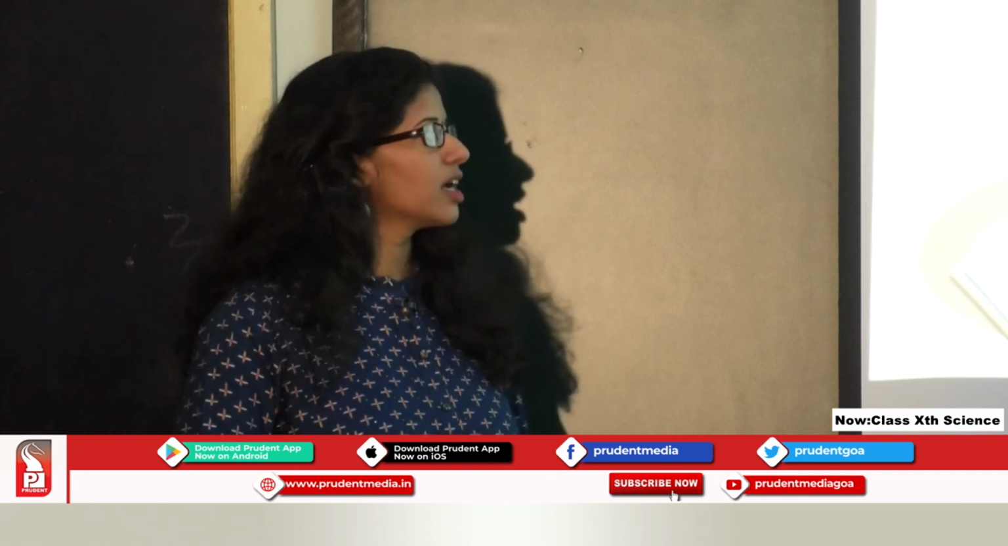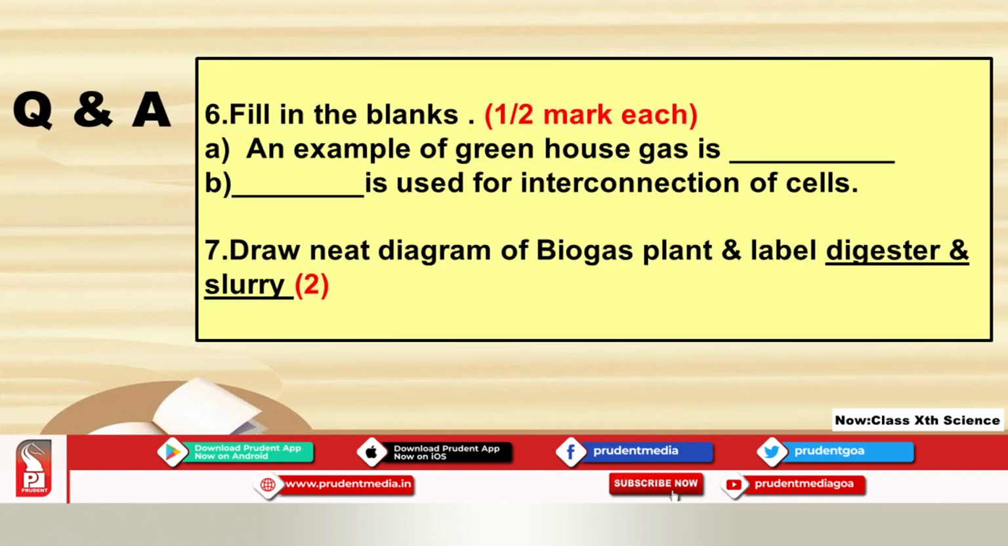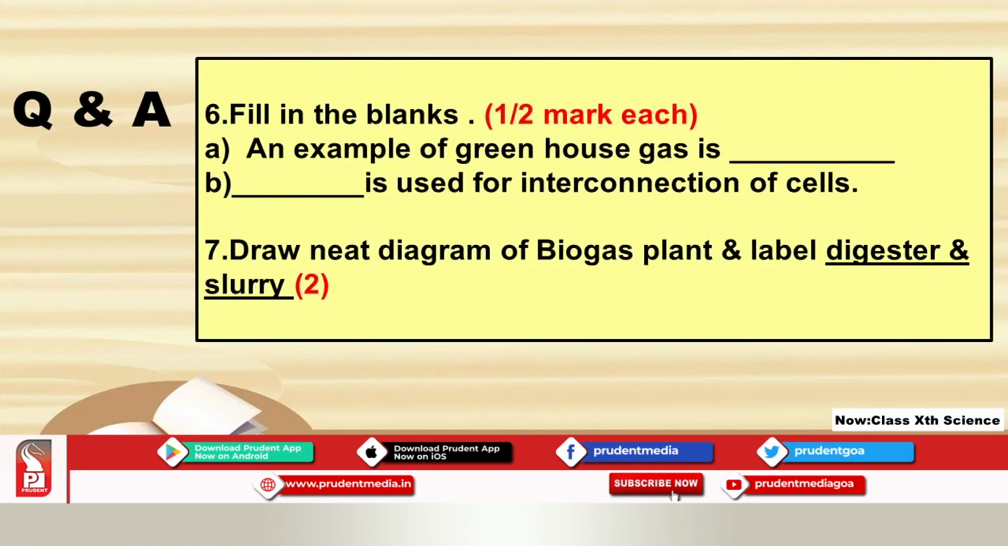And one of the very important diagrams from this lesson is the biogas plant. So a question can be asked as: draw a neat diagram of a biogas plant and label the digester and slurry. This is just an example of the questions which are asked. It can be asked to label any part. So a diagram with the correct labeling is a must, which carries 2 marks.